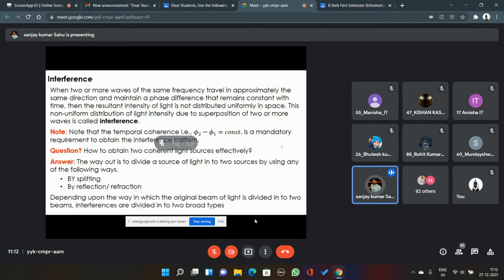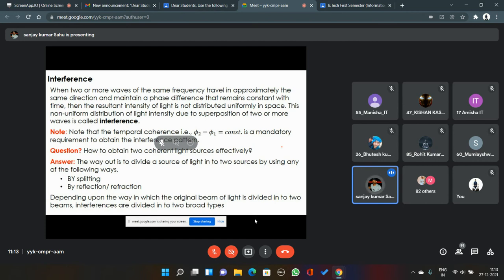They will superpose, they will interfere, but you may not get a fringe pattern. So this condition is also required, that they should travel in a similar direction in order to make this phase difference constant. The coherency will be maintained over space when the two waves are traveling in a similar medium and almost similar direction. Whatever little path difference is there, that path difference should be constant.